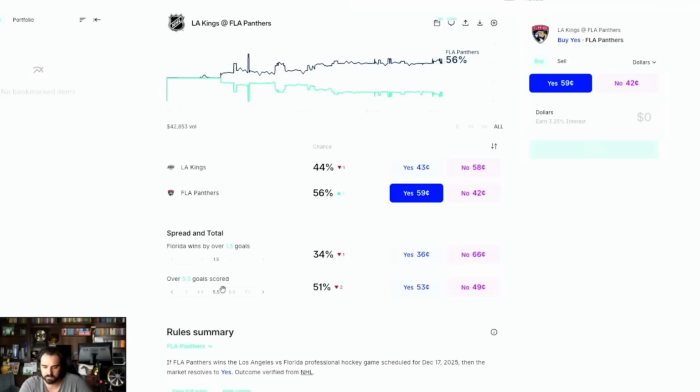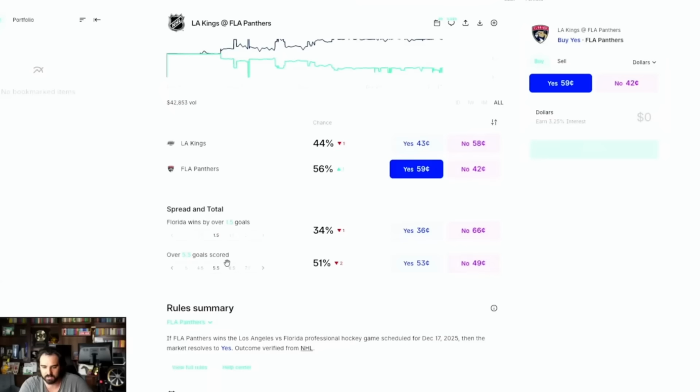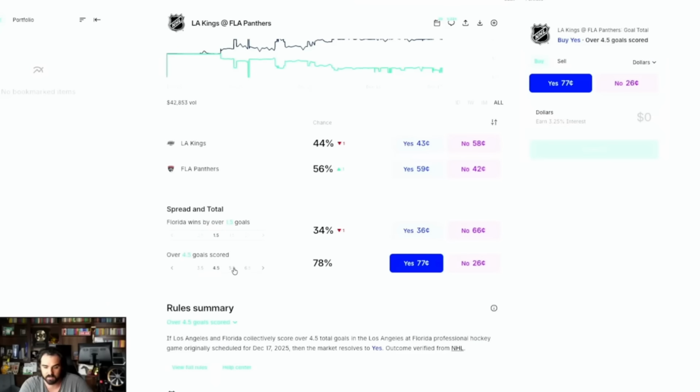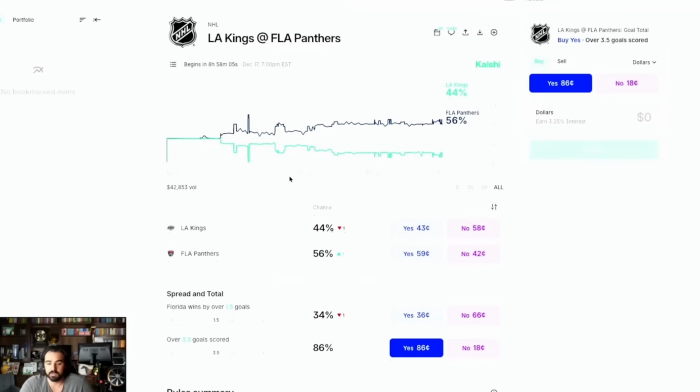We can do it here. Same thing with total goals on NHL here. Like, look, you can move it back to 4.5, 5.5. You do whatever you want on that aspect. All right, so pretty good overall. Pretty good to use. I don't know how much longer this is going to be around, I'll be honest with you. So just be advised.